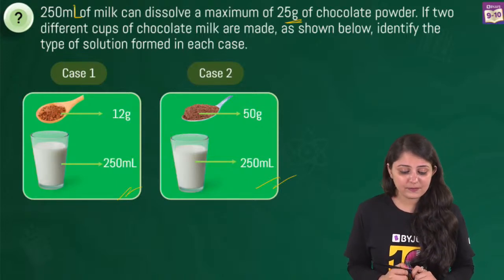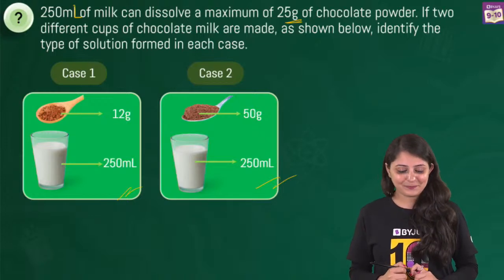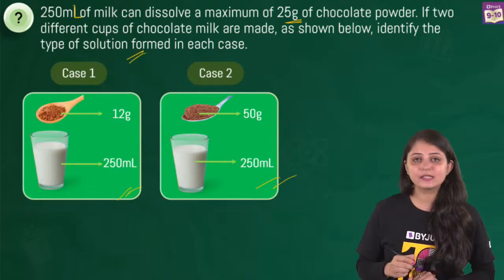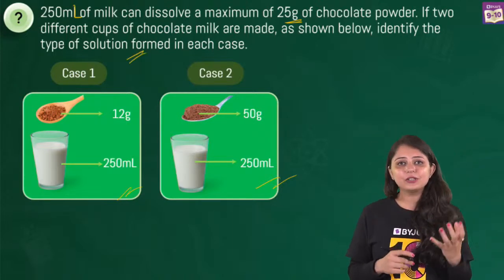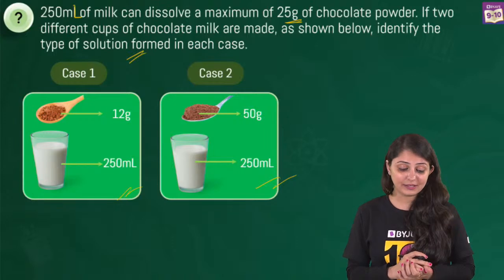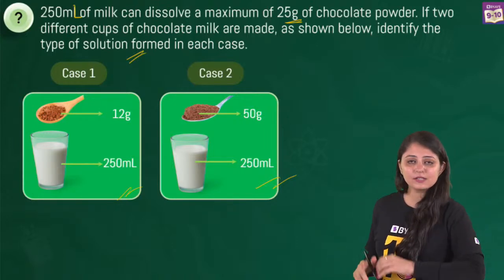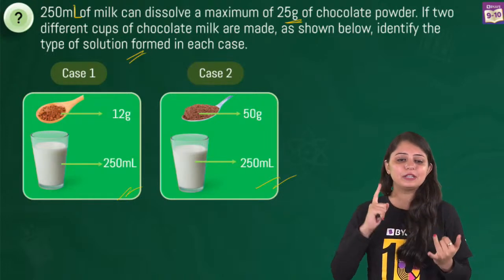If 2 different cups of chocolate milk are made, as shown in the figure, you have to identify the type of solution. So basically, is it a saturated, unsaturated or supersaturated one? That is what you have to figure out. So for case 1, let's start with case 1. What do you think? Is case 1 saturated, supersaturated or unsaturated?